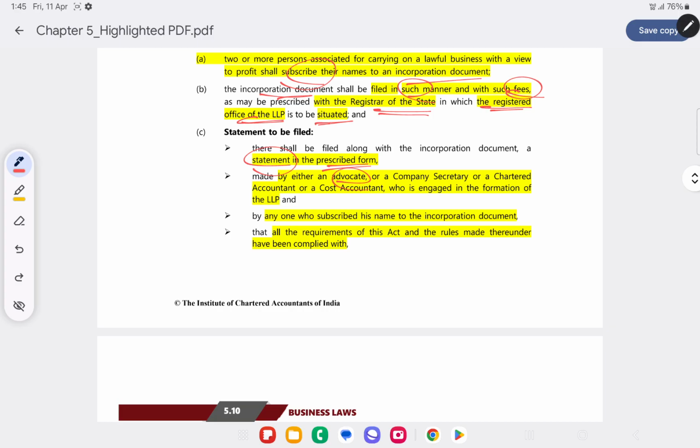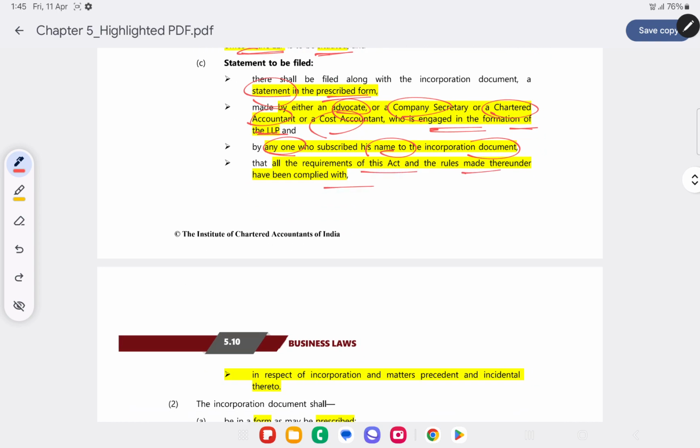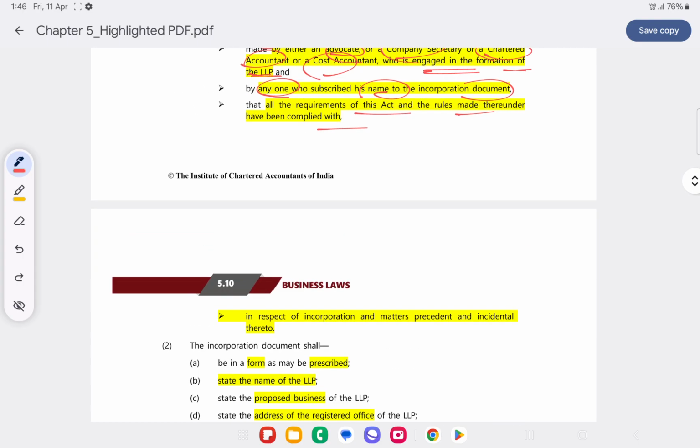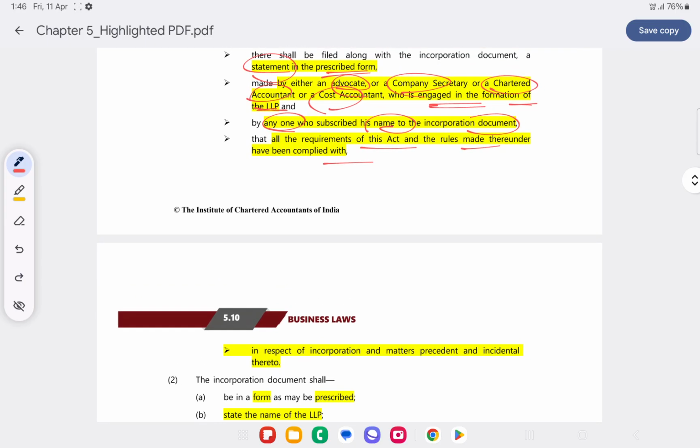Now this statement has to be given by an advocate, a company secretary, a chartered accountant, or a cost accountant who is engaged in the formation of the LLP, and also by anyone who has subscribed his name to the incorporation document, that is basically the partner of the LLP, and all the requirements of the act and rules will have to be complied with. So number one thing that we will have to do is submit the form in the prescribed manner, and then along with that we also have to submit a statement, which is to be given by a CA or CS or CMA or advocate who is engaged in the formation of the LLP, and we have to comply with all the rules.